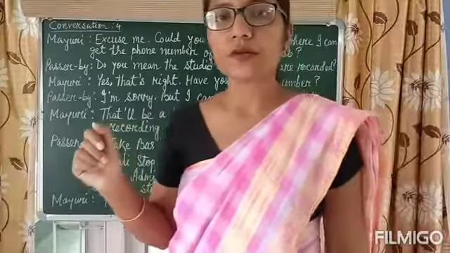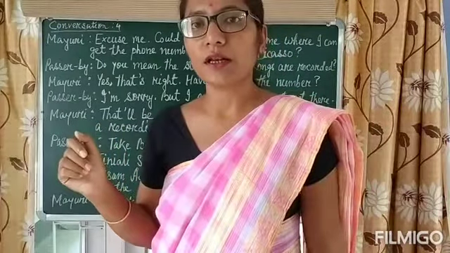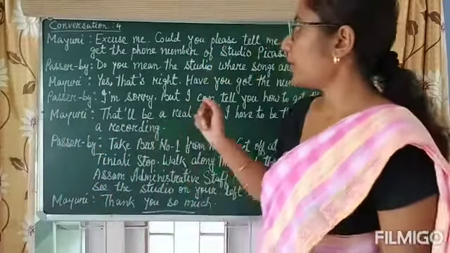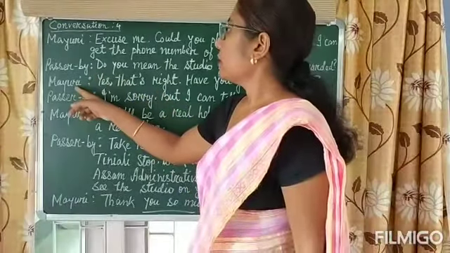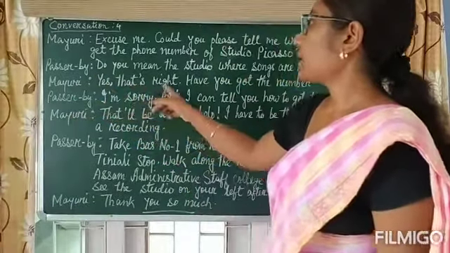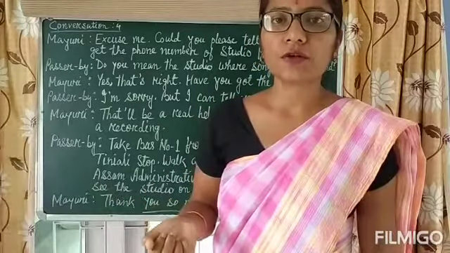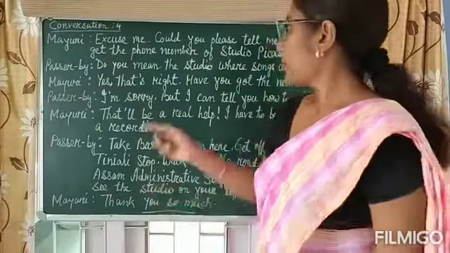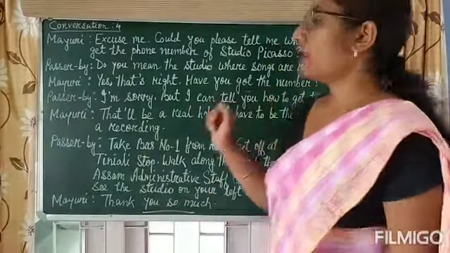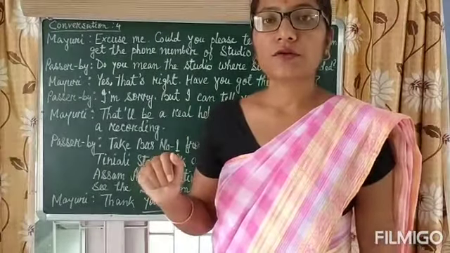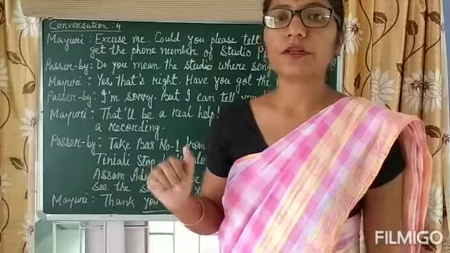Oh, that songs are recorded, that studio, you want that number? Then that way he asked. Then Mayuri said, yes, that's right. Where the songs are recorded, that studio number I want. Have you got the number? Then she again asked, do you know the number?